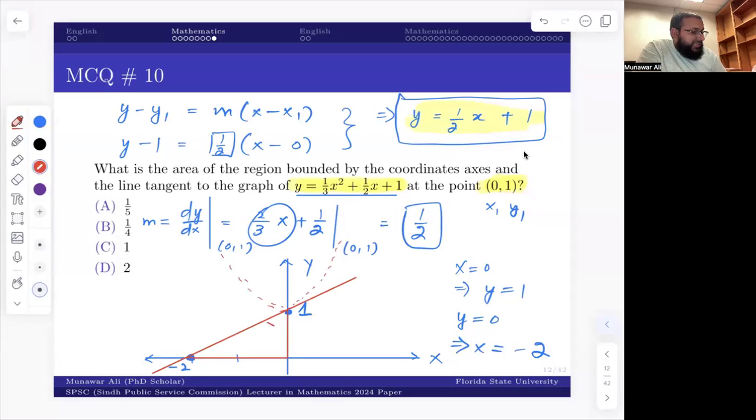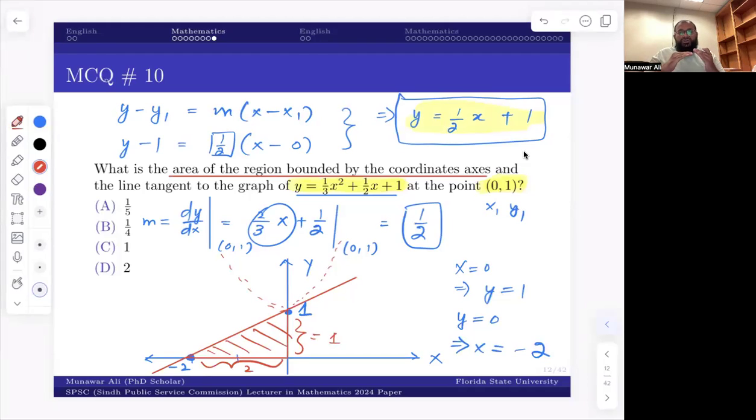So you have to find the area of this triangle. The question asks for the area of the region bounded by the coordinate axes and this line. So this is the area. You don't need to apply any technical formulas. This height is equal to 1 and this base is equal to 2.